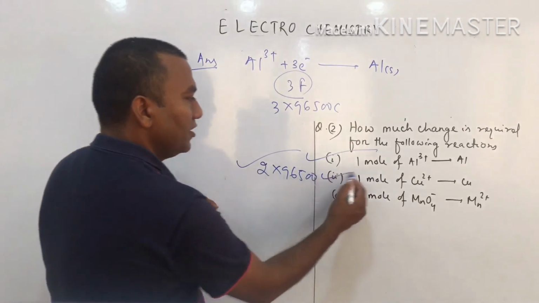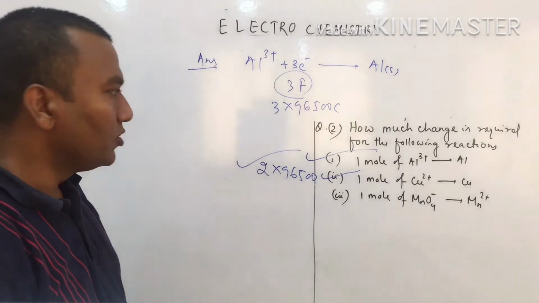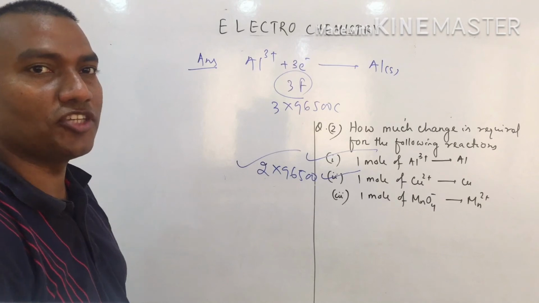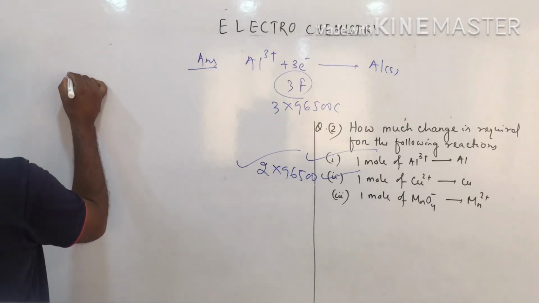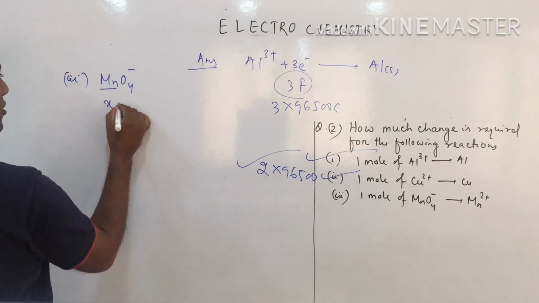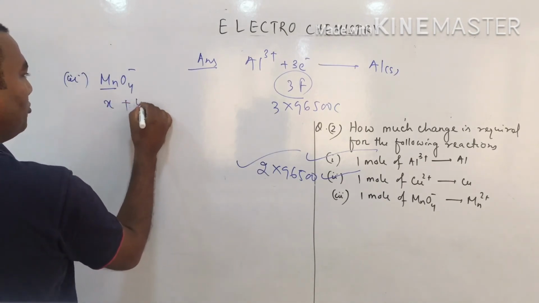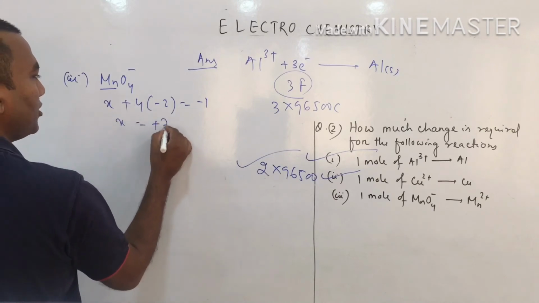Third, 1 mole of MnO4- to Mn2+. So in this case, how can you calculate? Better you go through the oxidation number method. We know MnO4-. What is the oxidation number? X plus 4 into minus 2 equals minus 1, so X equals plus 7.